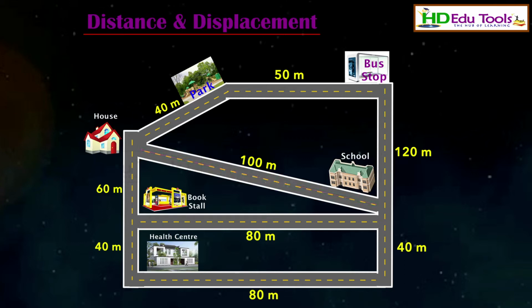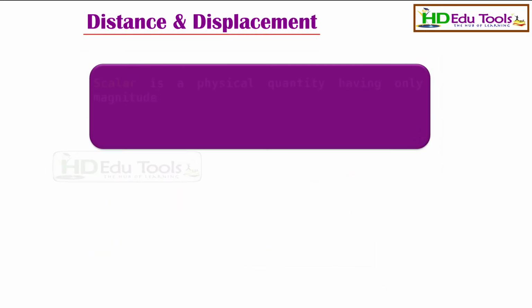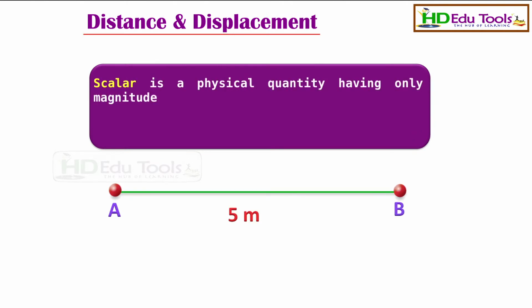That means the distance does not have any particular direction, but the displacement has a particular magnitude and direction. Therefore, we can consider distance a scalar quantity and displacement a vector quantity. Already we know that a scalar is a physical quantity having only magnitude.